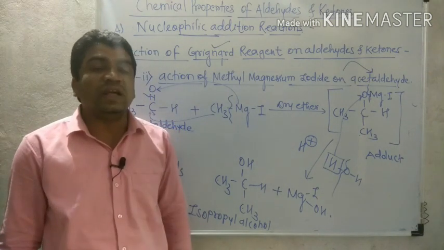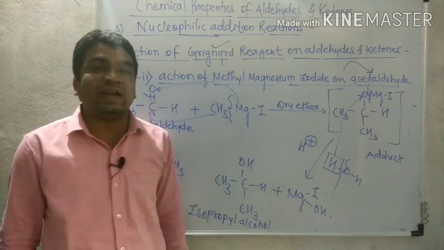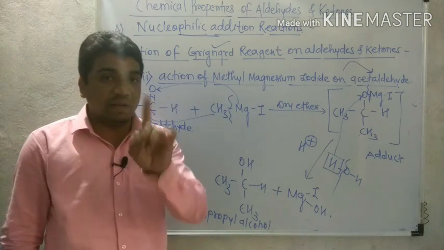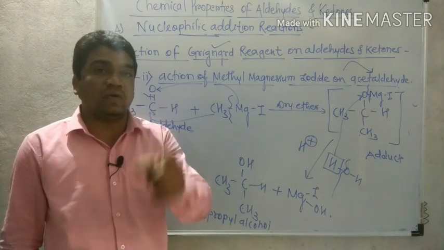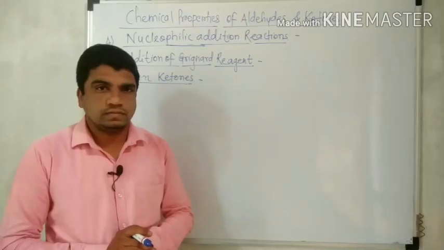That is about the action of Grignard reagent, alkyl magnesium halide, on aldehyde. Remember the two words: formaldehyde gives ethyl alcohol, acetaldehyde gives isopropyl alcohol.